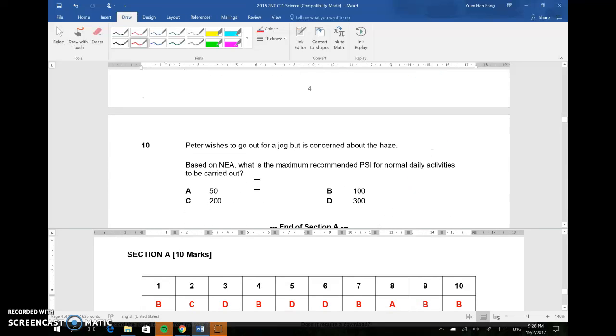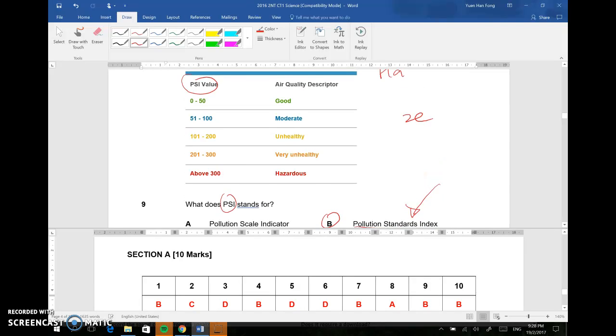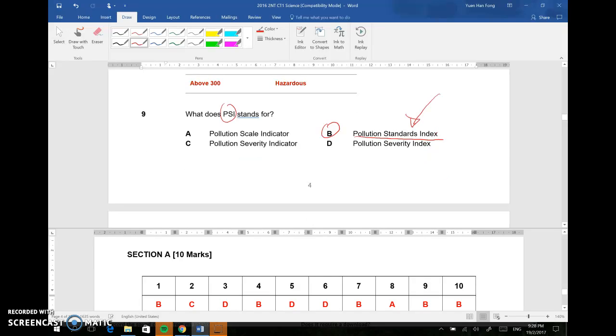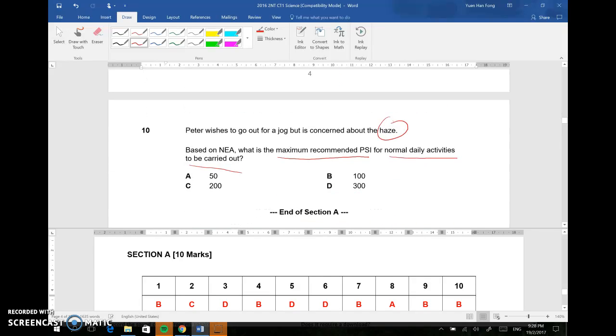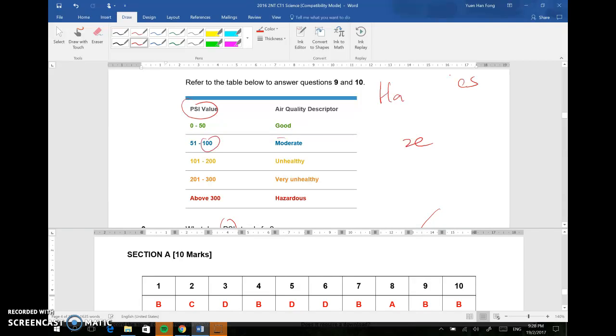Peter wishes to go out for a jog but is concerned about the haze. The keyword is haze. Based on the NEA chart above, what is the maximum recommended PSI for normal daily activities to be carried out? In this case, normal activities should be under B, which is the moderate range.